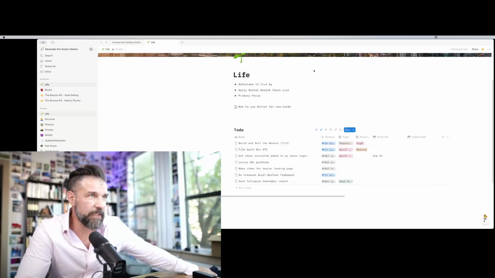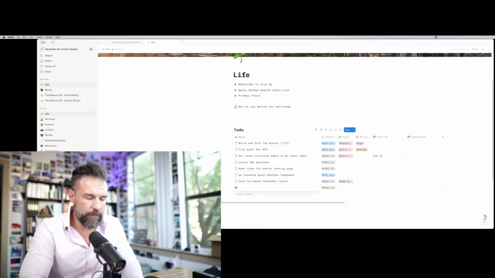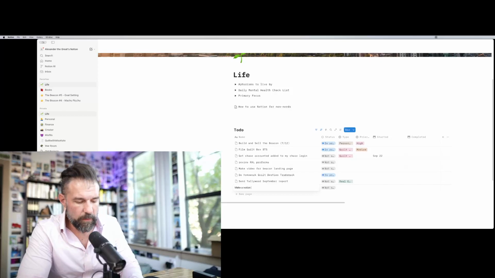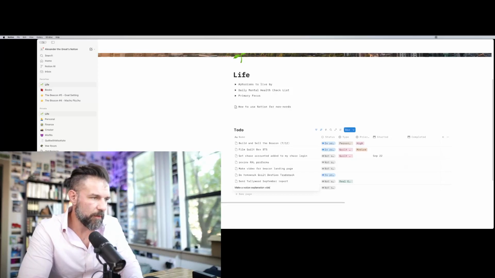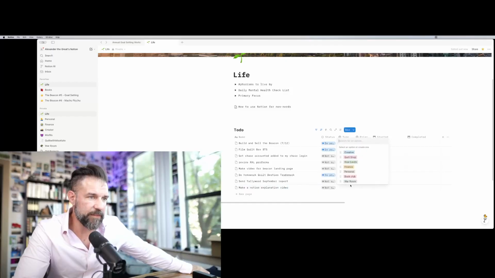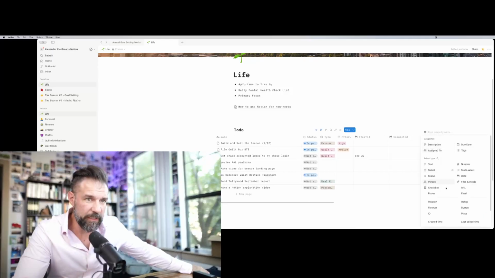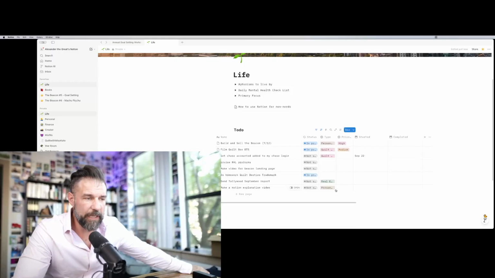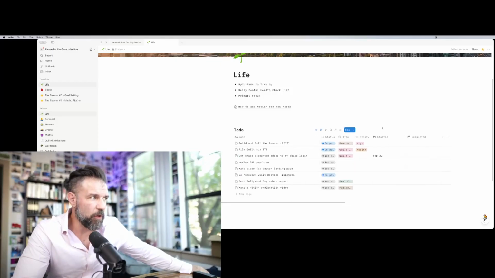I add stuff to this, right? Make a Notion. Boom. And then I'm going to say, hey, this is for personal. You can do all these different little things. This is very easy to set up. I can add a new property here. It's going to tell you the kinds of properties. I can do these things. This is very easy to set up. I don't want you to feel like you have to learn all these things all at once. I've been using Notion for a few years and I've gotten better at it.